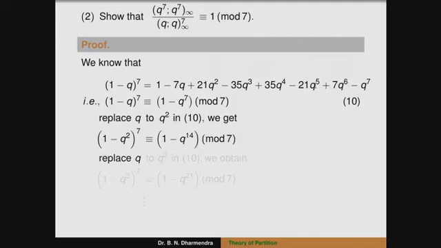Similarly, we can replace q by q^3 in equation 10. We obtain (1 - q^3)^7 congruent to 1 - q^21 modulo 7, up to infinite terms. Here also we have to multiply the corresponding sides, that is (1 - q)^7 (1 - q^2)^7 (1 - q^3)^7 is congruent to (1 - q^7)(1 - q^14)(1 - q^21) up to infinite terms, that is modulo 7.